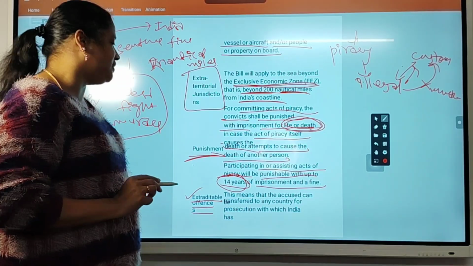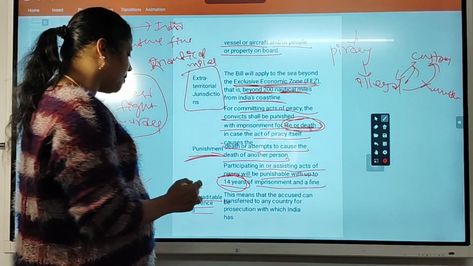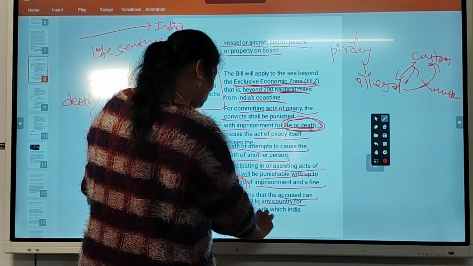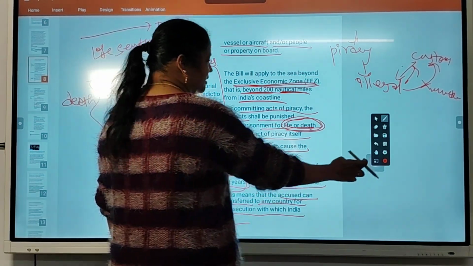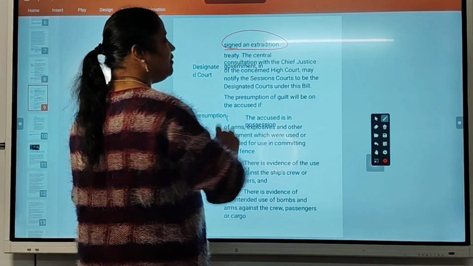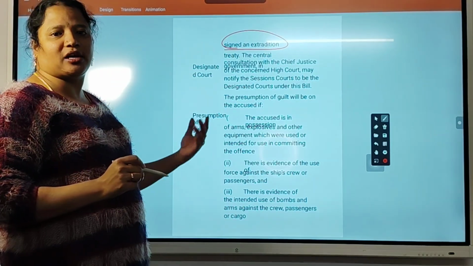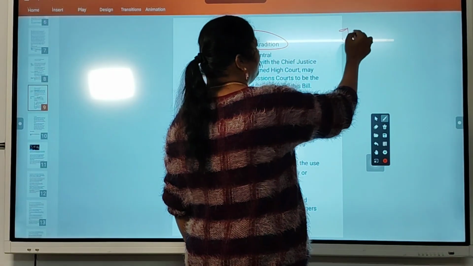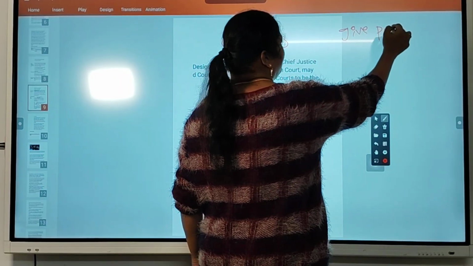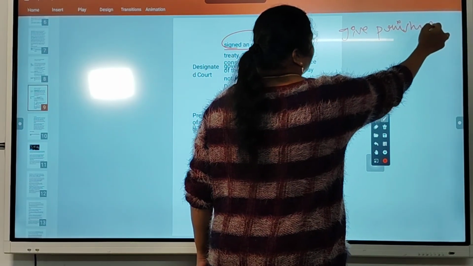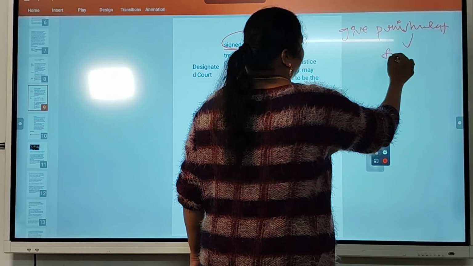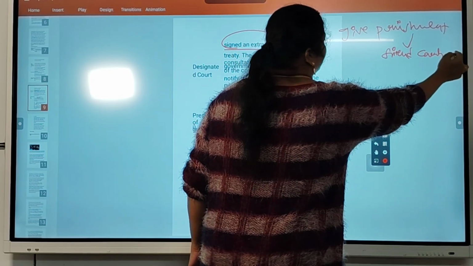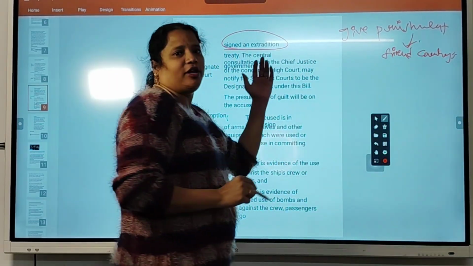Extra applicable offences. What are the extra offences that we have to discuss here? This means that the accused can be transferred to any country for prosecution with which India has signed an extradition treaty. Even the accused can be sent to another country also. Suppose India is not able to give punishment itself. Then India can take help of some friendly country to prosecute him. So that is allowed here.